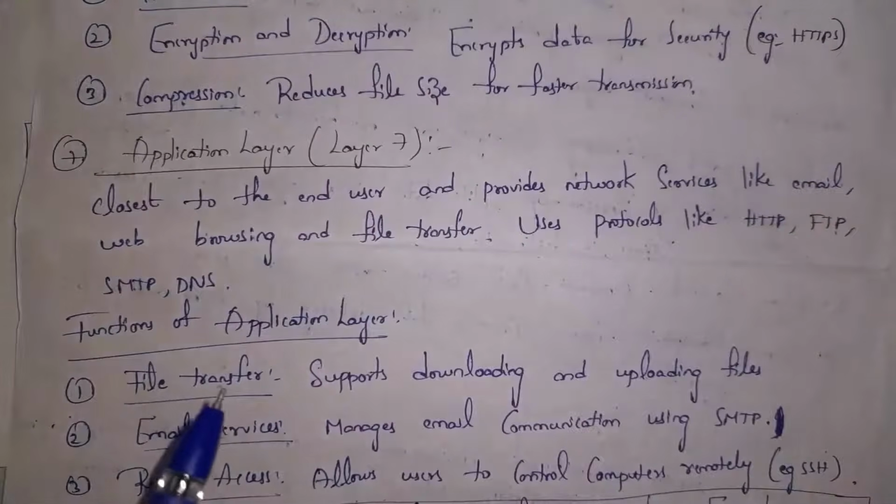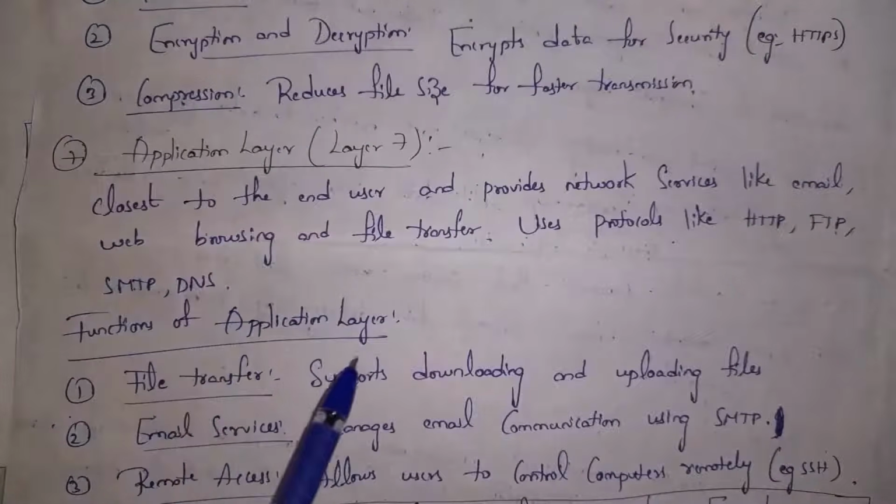Okay, these are three functions of application layer. And the first one is file transfer. By using applications like Google Chrome, we can upload as well as download files. And second one is email services. By using SMTP protocol, we can transfer messages by using email.